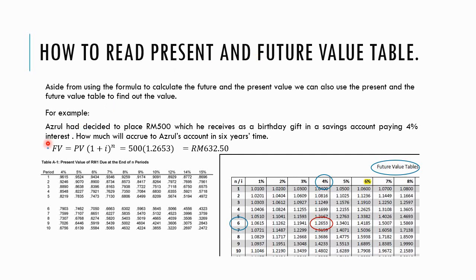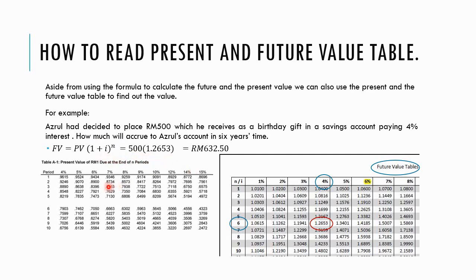For example, Azrul had decided to place 500 ringgit. This is the previous example that I've shown to you. And we have calculated the amount using this formula. But we can also find this figure by using the table. You don't need to calculate. You can refer to the table.